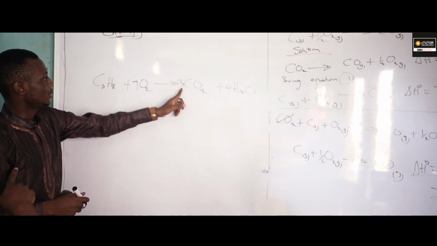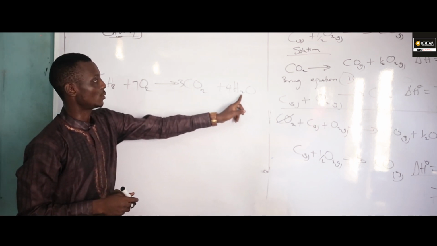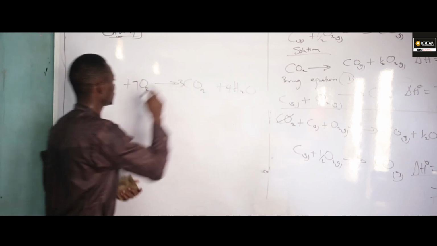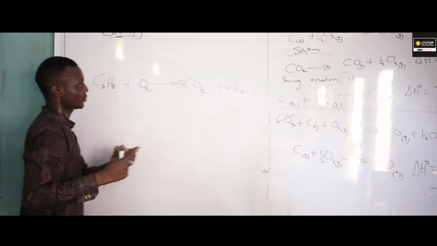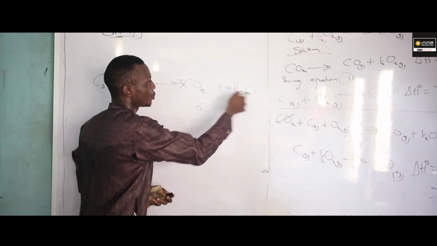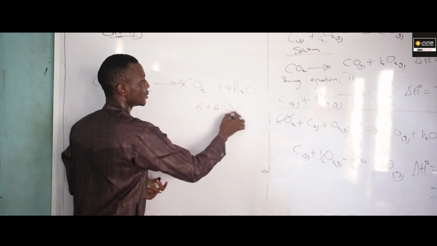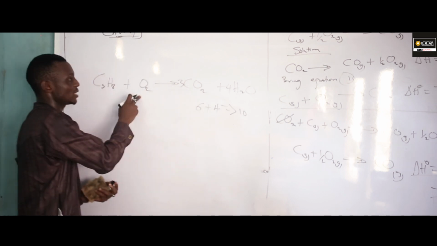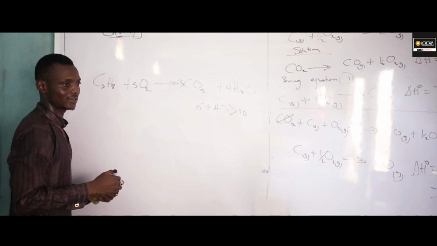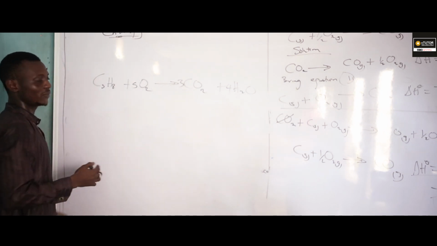2 times 3 is 6, 2 times 4 is 8. We are balancing oxygen, not hydrogen. So note that 3 times 2 is 6, plus 4 oxygen, equals 10 at this side. So here we are going to have 5 O2, 5 times 2 is 10. Thank you. So what is the thermochemical equation for this?